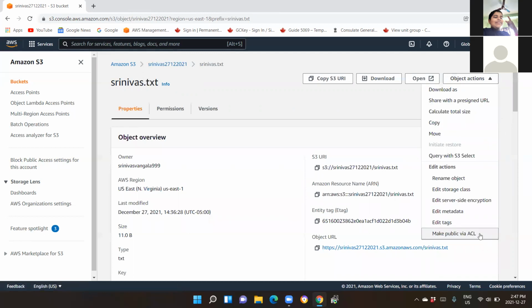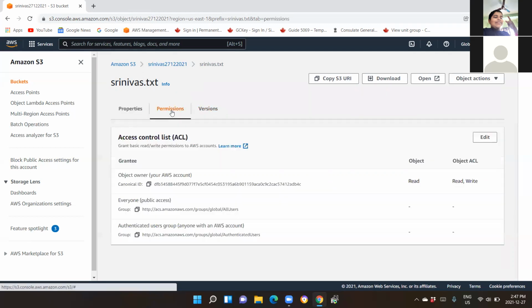Now click on object actions. You see it is activated now. Okay, now instead of creating that, you click on permissions tab. Okay, here also you can see there is an edit button which is enabled now. So this is a very new feature which has been added maybe like a weekdays time, last 1 week. This feature was not there earlier. So this is a new feature which has been added to your S3 bucket.